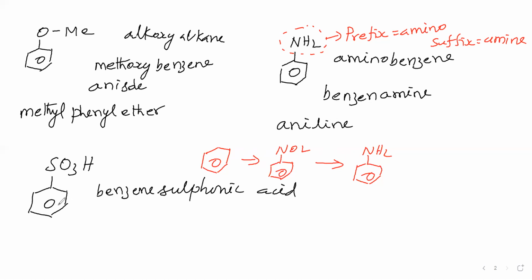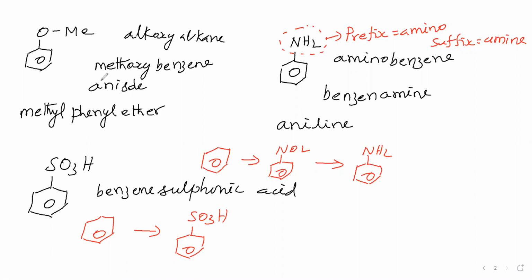What about benzene sulfonic acid, how are we preparing it? We convert benzene into benzene sulfonic acid by treating with concentrated sulfuric acid or fuming sulfuric acid. Since it is prepared from benzene, we are saying benzene sulfonic acid.